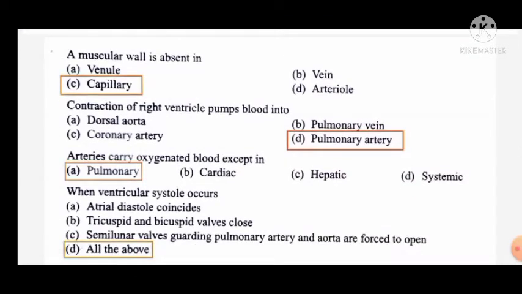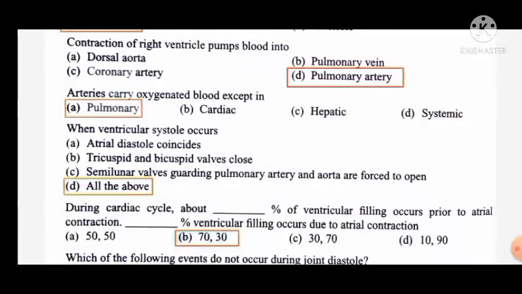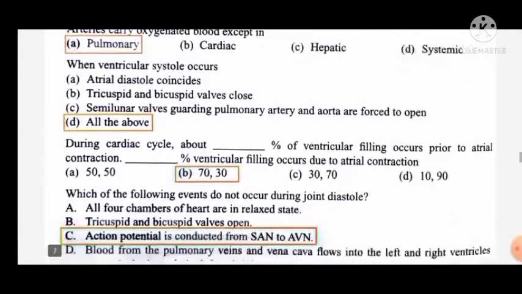Arteries carry oxygenated blood except the pulmonary artery. When ventricular systole occurs, the atrial diastole coincides, the tricuspid and bicuspid valves close, and the semilunar valves guarding the pulmonary artery and aorta are forced to open. All of the above are correct.